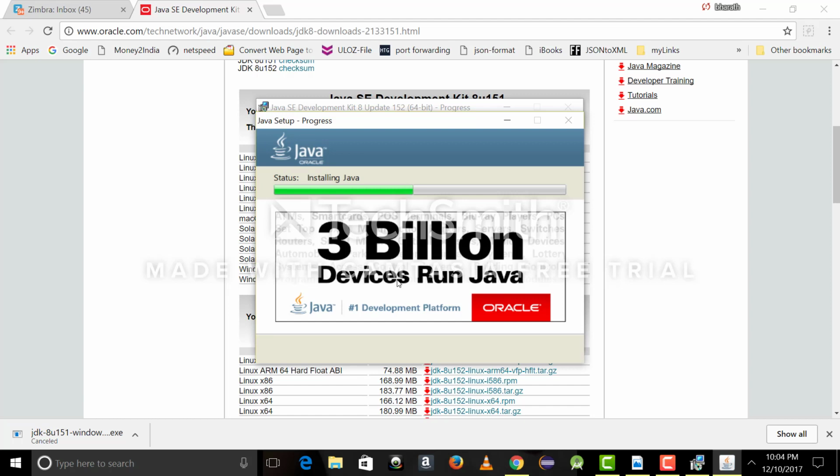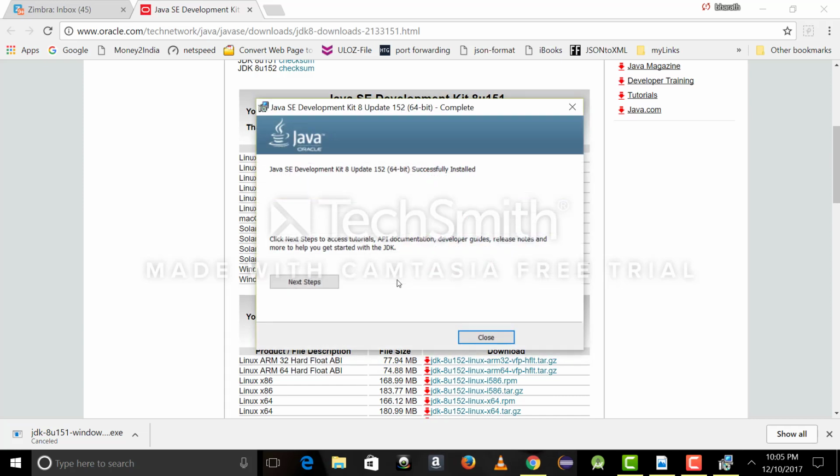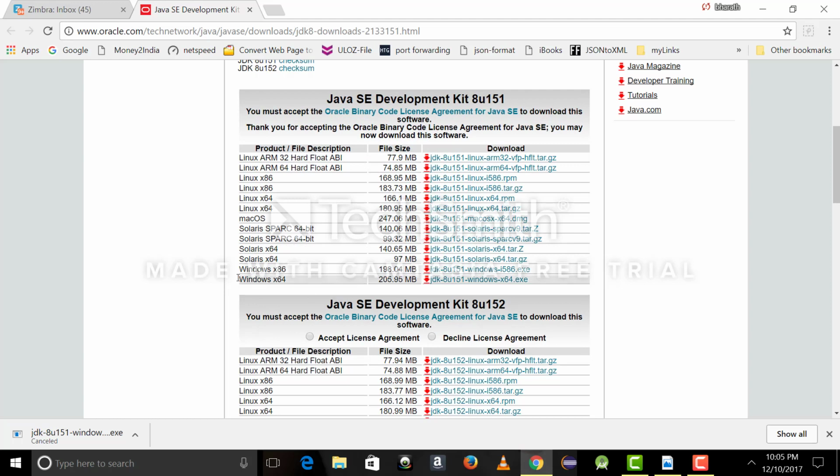I'm not planning to edit this video, so there will be a delay while installing the software. Okay, so it's successfully installed. So close this window. Now the next step is to set up the environment variable.